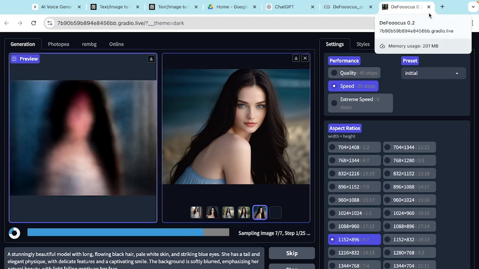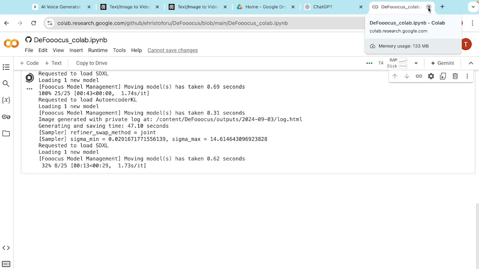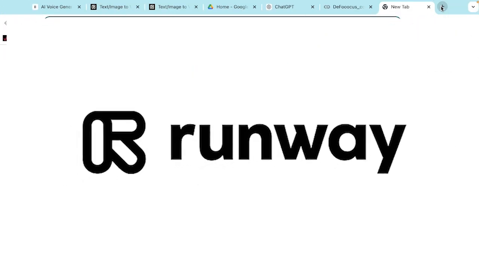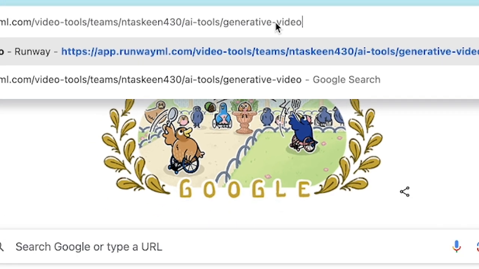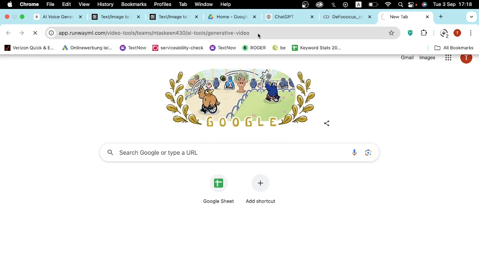Once we're done with picture creation, the second thing is we are going to bring this picture to life. For that, we are going to use Runway ML. So I'll put the name and the link in the description. So please check the description. You will get the link so you can directly access this page.